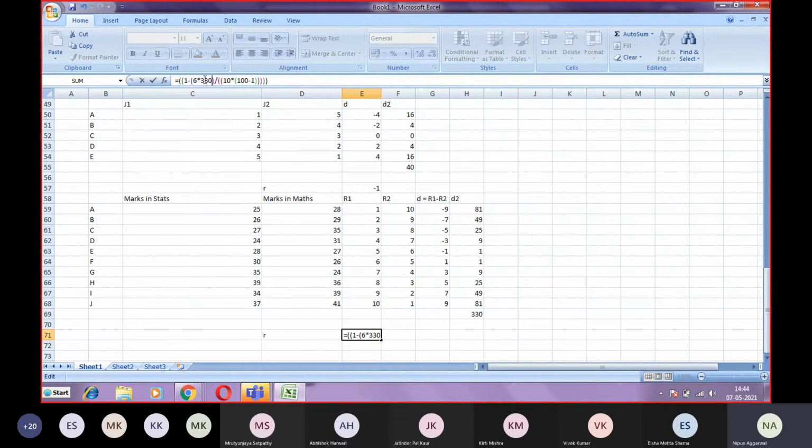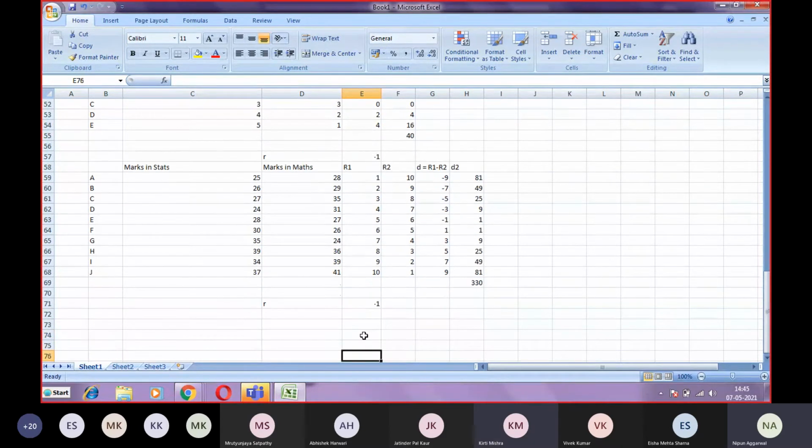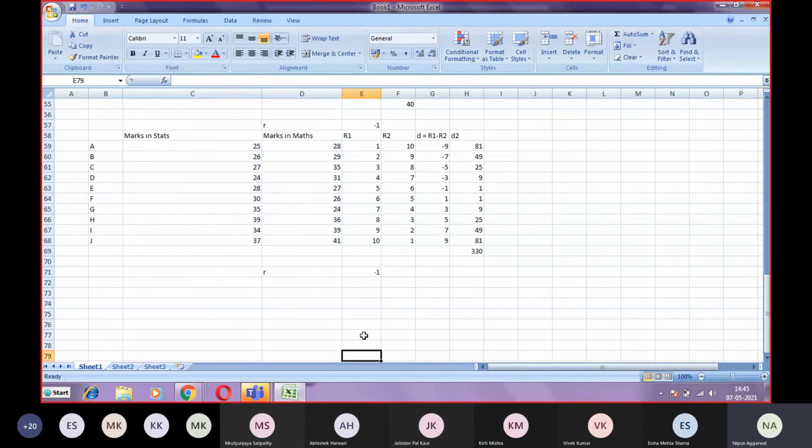So it is 330, so it is -1. The value of R should be -1, logically, and numerically through the formula it also comes out to be -1. Clear enough? Yes, sir. Any doubts in these two cases?